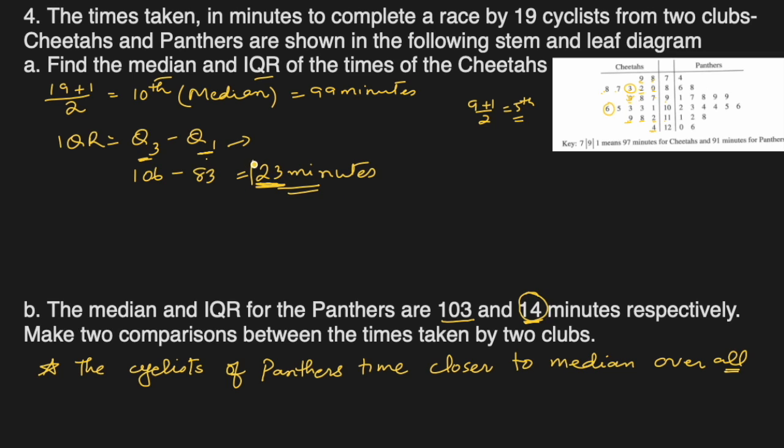That means they were wide around the median and they were close enough. So closer overall as compared to Cheetahs.